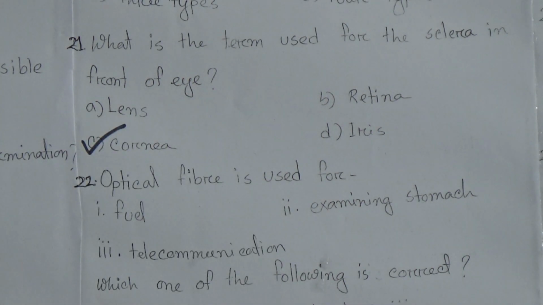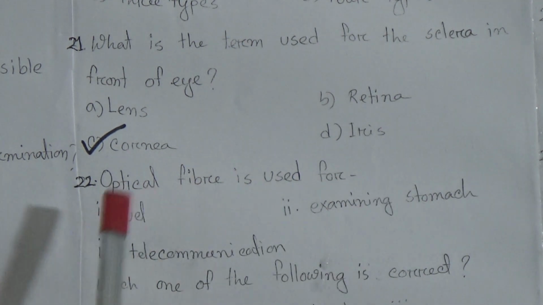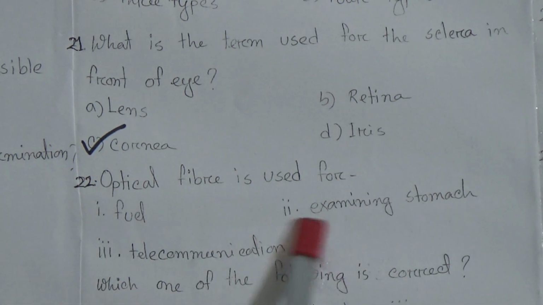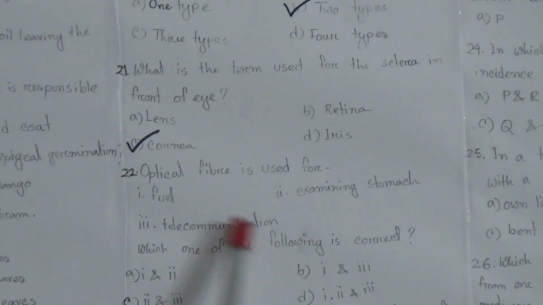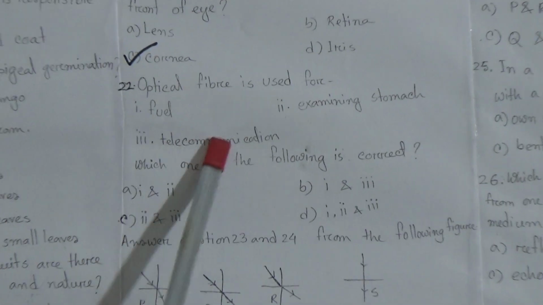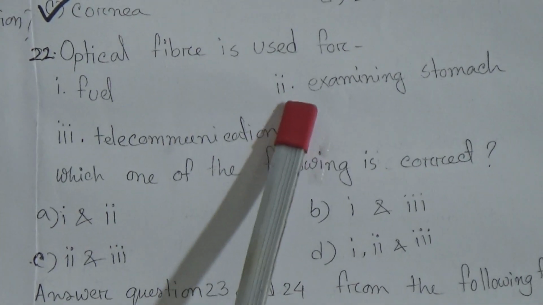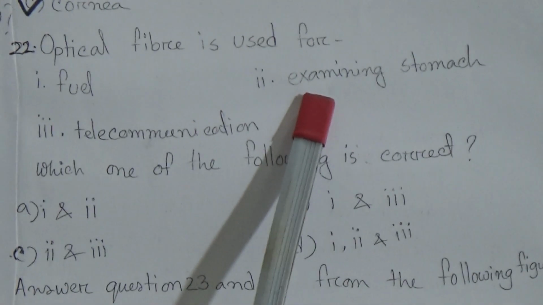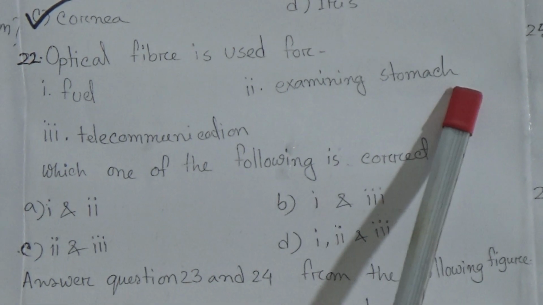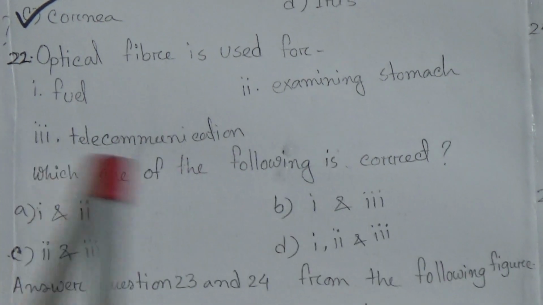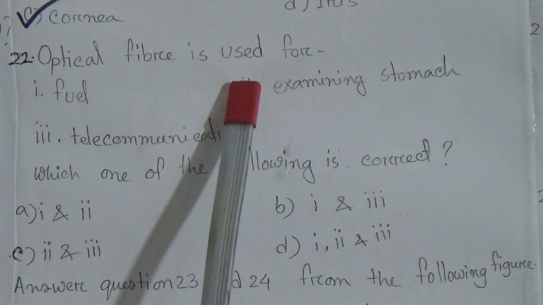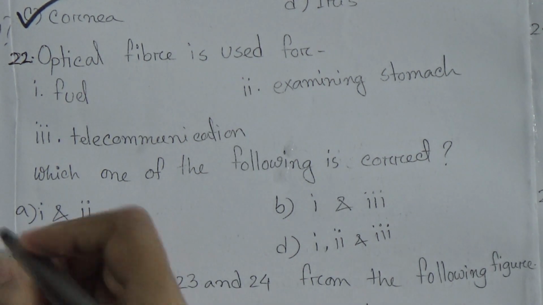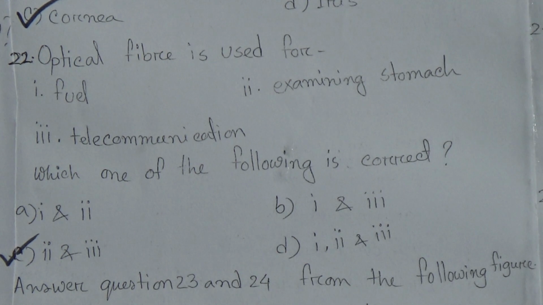Now come to the next question. This is question number 22. Optical fiber is used for: first, fuel; second, examining the stomach; and third, telecommunication. Dear students, when we discussed optical fiber, I told that it is used for examining the stomach and is also used for telecommunication. That means the answer will be 2 and 3. So we will put a tick mark on C.